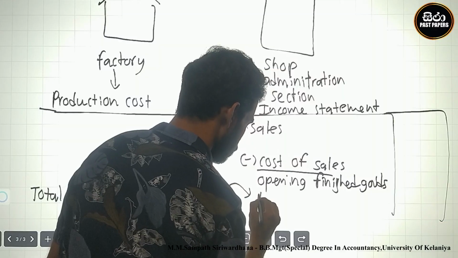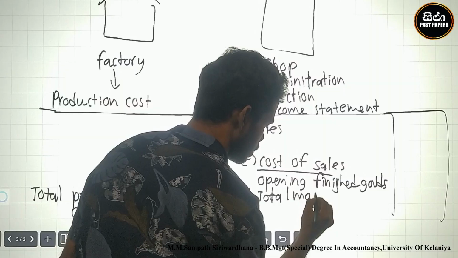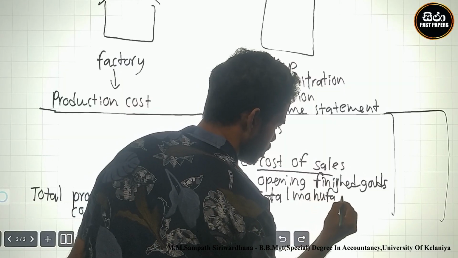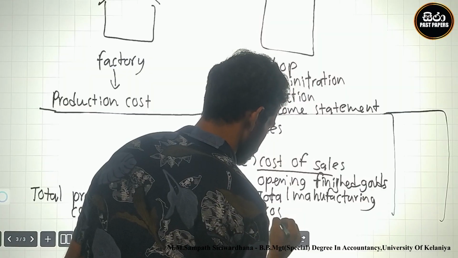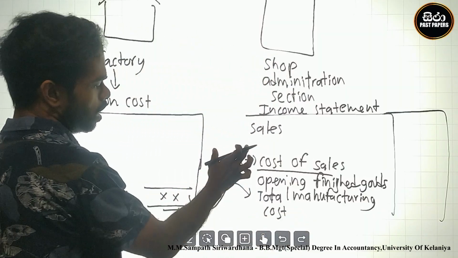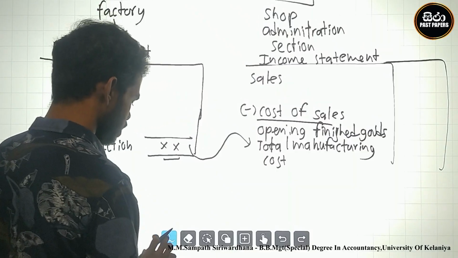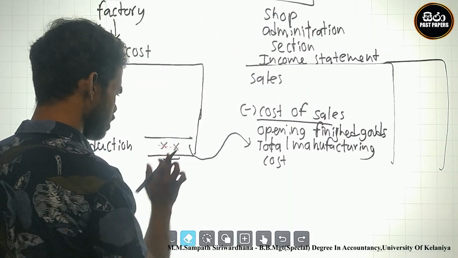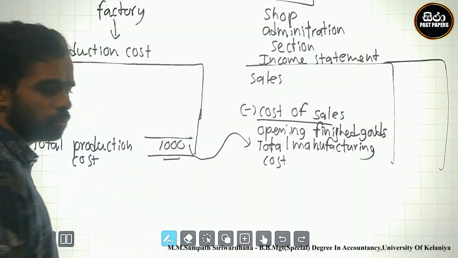What is that? Total manufacturing cost. After that, this transfers the manufacturing cost. I write an example: there is 1,000 calculated.